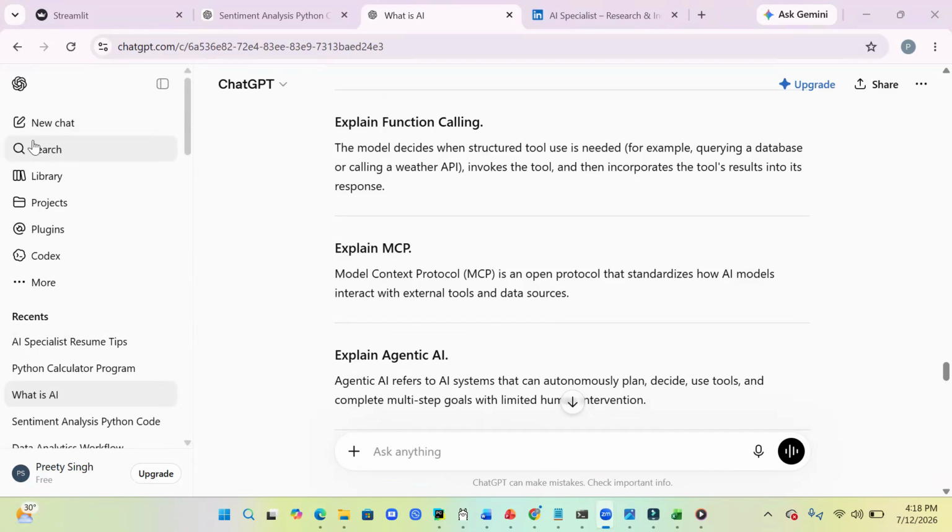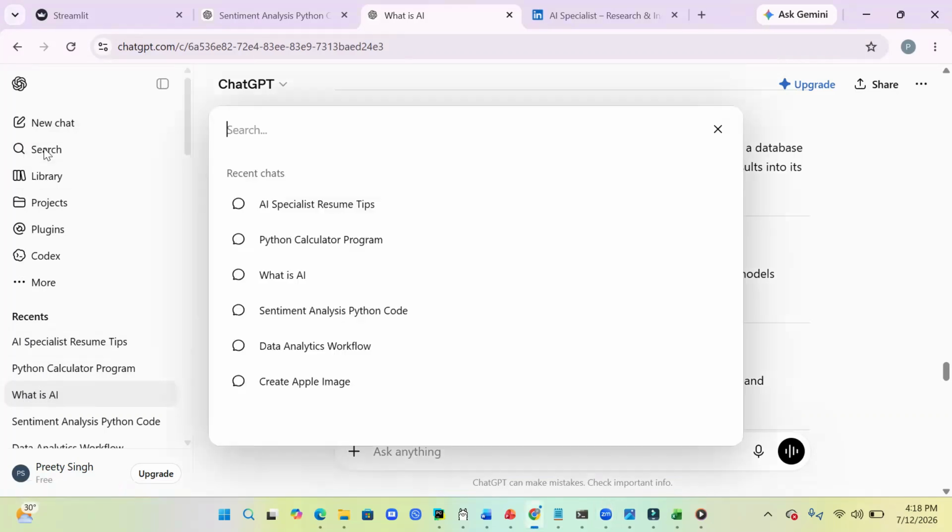The next one is nothing but search, right? If you've been using ChatGPT for a while, you will probably have hundreds of chats. Instead of scrolling forever, simply search for a keyword, right? Please remember, AI specialist resume tip, Python calculator program, and what is AI. These three I have just typed. Let me go to search. Okay, these three are there already.